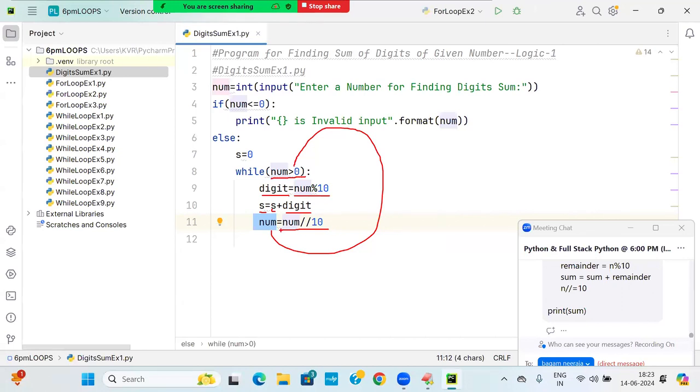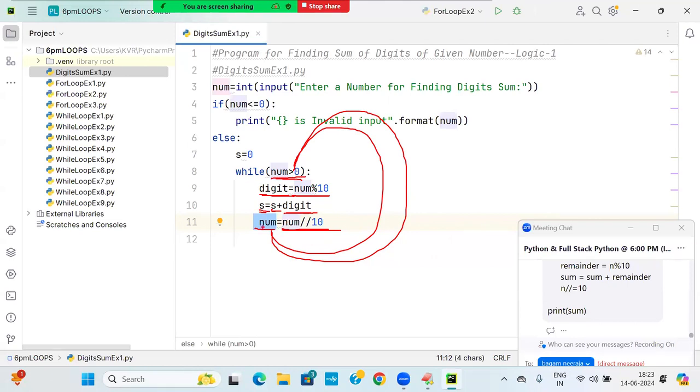45 by what? 45. 457 slash 10 is called what? 45. 45 greater than 0. True. 45 percentage 10. 5. Already it is called what? 15. 15 plus 5. 20.